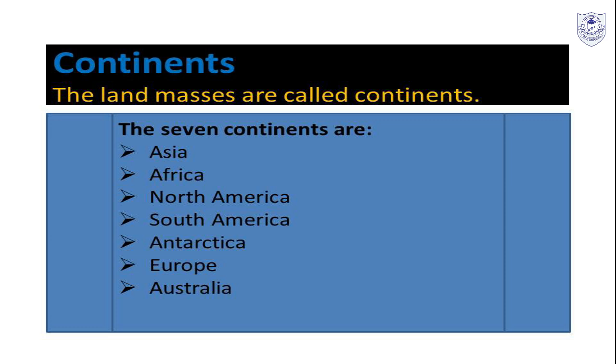5th, we have Antarctica, which we also call the white continent. It is also the coldest, the windiest, and the driest continent. Being a desert of ice, it is practically uninhabitable, and hence no country has a political boundary on this continent.